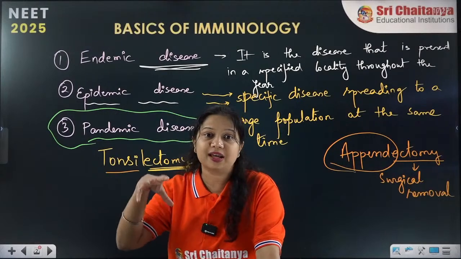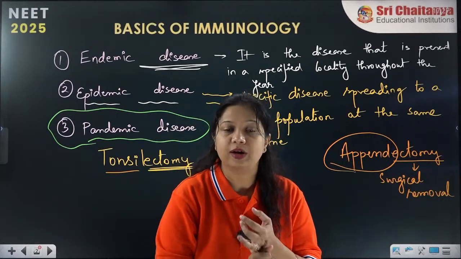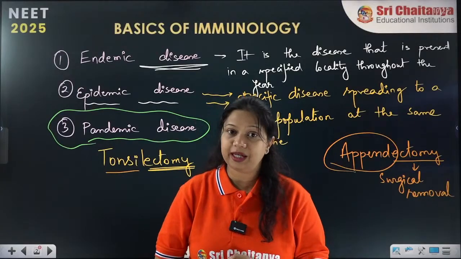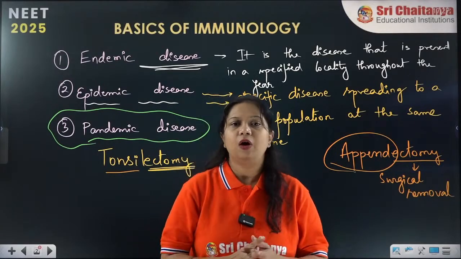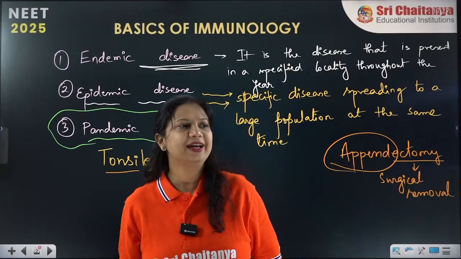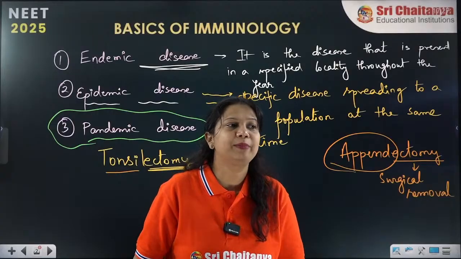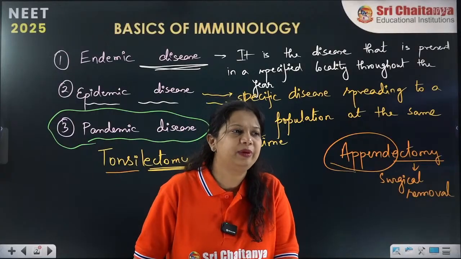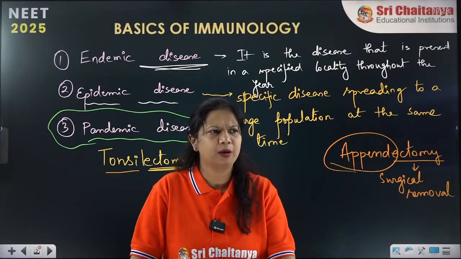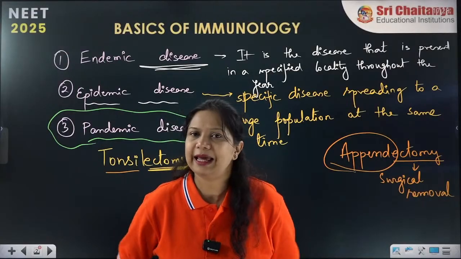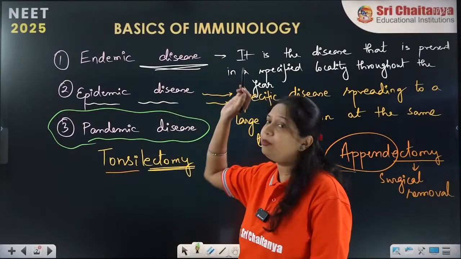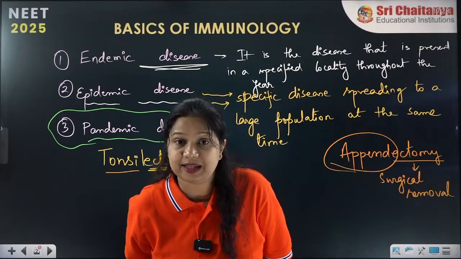Many of the continents are affected. So, the majority of the continents are affected by the pandemic of COVID-19 as well as HIV. All these are called pandemic diseases. Yes, plague was there. Long time back, plague was also a pandemic, or sometimes it occurred in the form of an epidemic. But right now, it is not in any condition. So, these are the examples of endemic, epidemic and pandemic diseases.